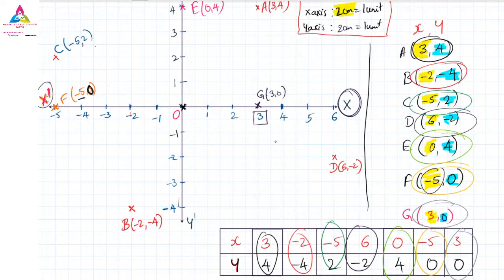So this is how they will give this table, and that time they are not giving the alphabet for you, A, B, C, D, E, F, G. They will not mention it to you. So if they are not mentioning it to you, you can take it by yourself. So here according to the question, they have given 3 and 4. Where will it come, 3 and 4? It will come here, 3 and 4. In the graph, here you can see the 3 and 4, it will come here. So there you can give the alphabet A, B, C, D, anything which you want, you can put it. So this is all about the table, how to construct this.